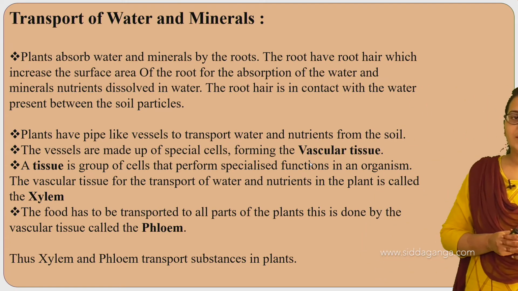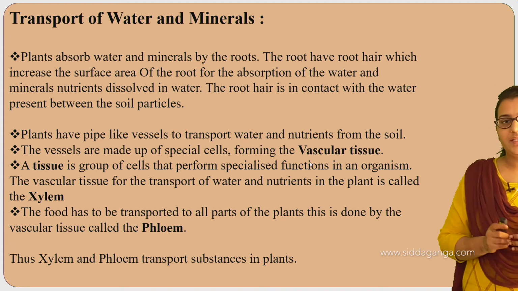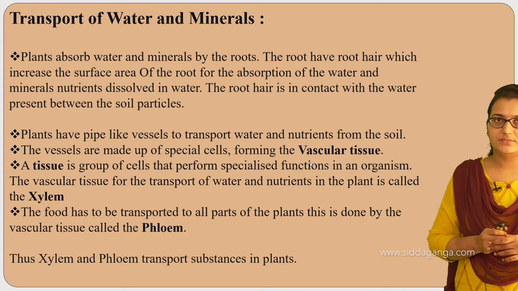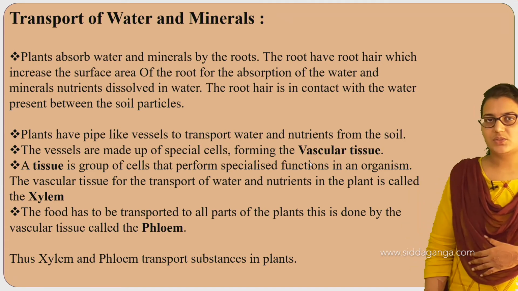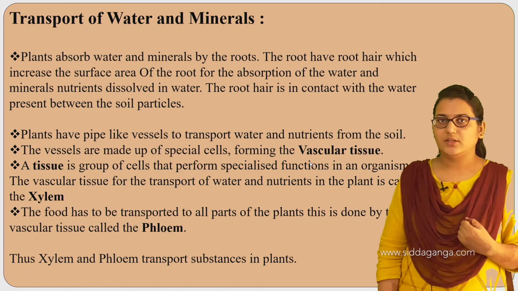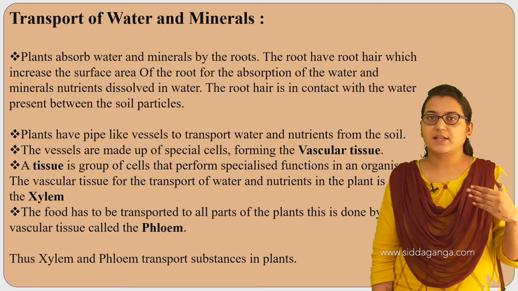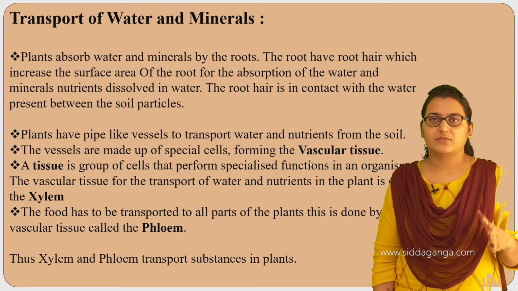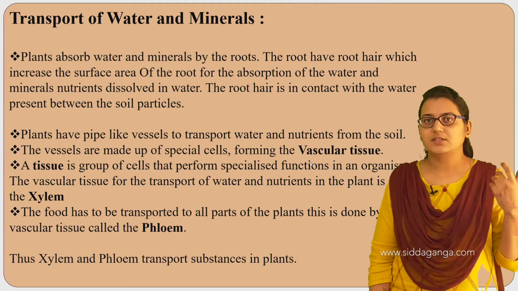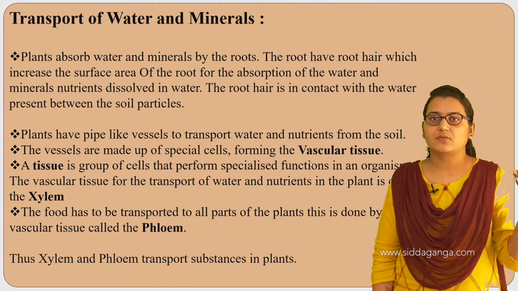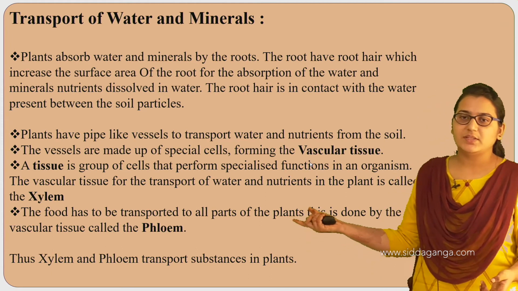All right, and this vascular tissue for the transport of water and nutrients in the plant is called the xylem. Whatever water we apply to the soil, which is absorbed by the root, is sent to all parts of the plant by the xylem. We have got the answer to the first question, right? We asked, how does the water reach from the roots to the different parts of the plant. So here xylem is the structure.